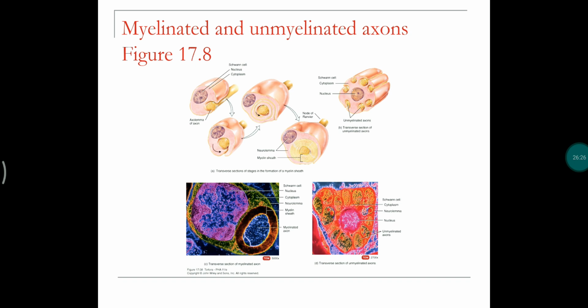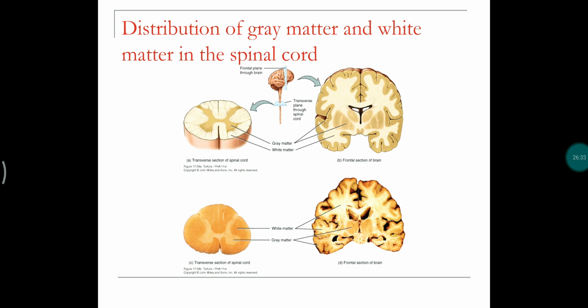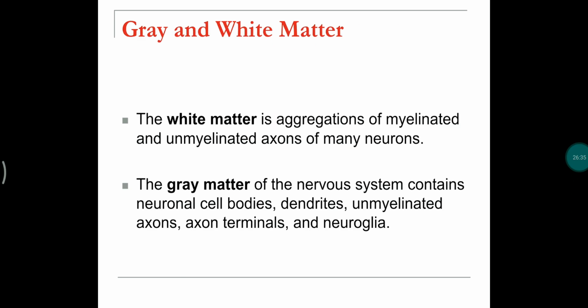Here you can see the different patterns of myelination. So coming to the gray and white matter. White matter is the myelinated axons of many neurons, whereas gray matter is the cell bodies, dendrites, unmyelinated axons, axon terminals and neuroglia present in the nervous system.